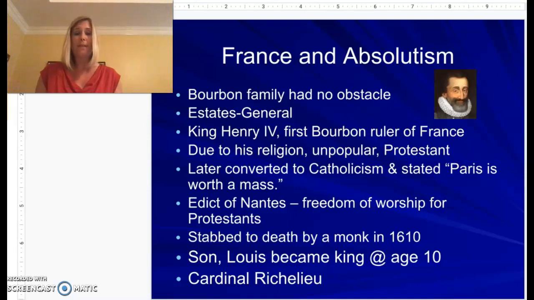Think about what that might mean before I tell you. Mass is the word that the Catholics use for their service. Paris is the capital of France. So think about what Henry IV is telling the people. He is willing to go to a Catholic mass if that's what it takes for the people of Paris to accept him as their king. So again, you might want to jot that down, what that meaning of the quote is. He's willing to go to a Catholic mass if that's what it takes to get the people of Paris to accept him as their king.